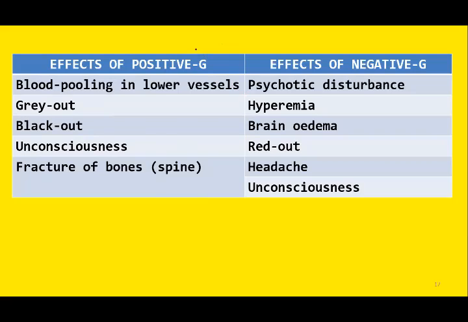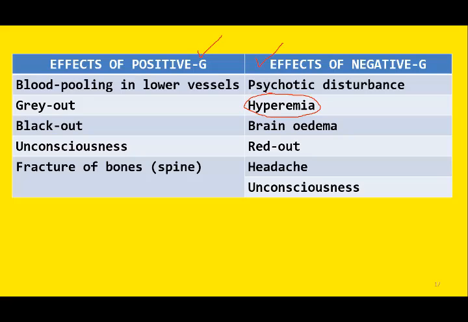Now we are done with the effects of positive G. Now let's discuss the effects of negative G. So what is negative G? When you are decelerating, when you are slowing down. The opposite of acceleration is deceleration. So psychotic disturbances initially followed by hyperemia. So what is hyperemia?